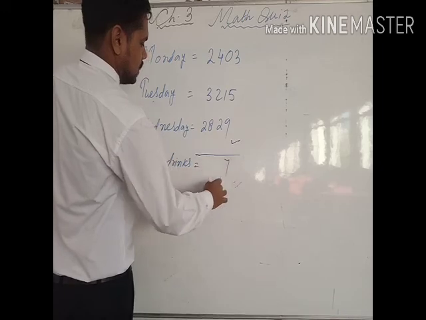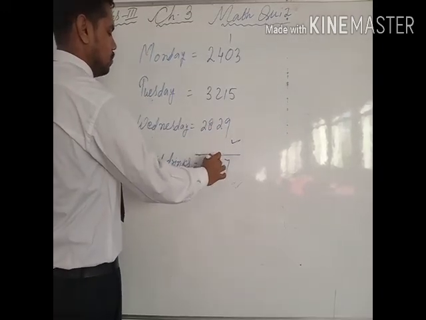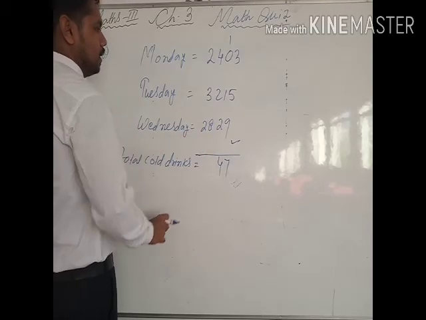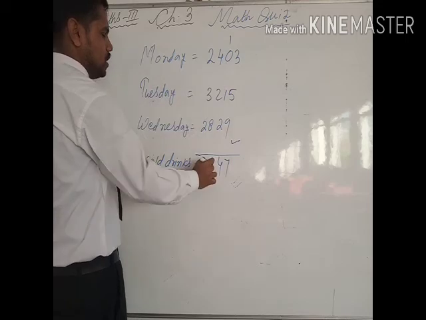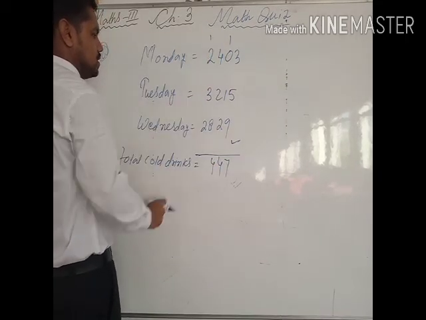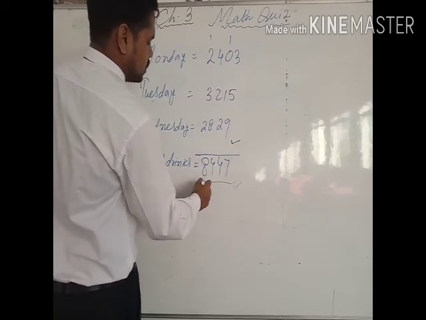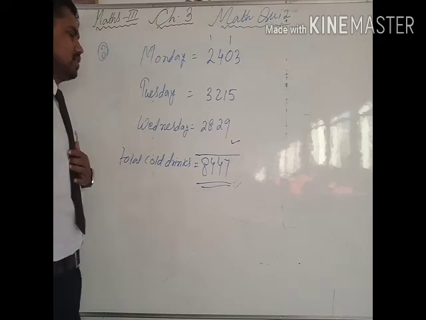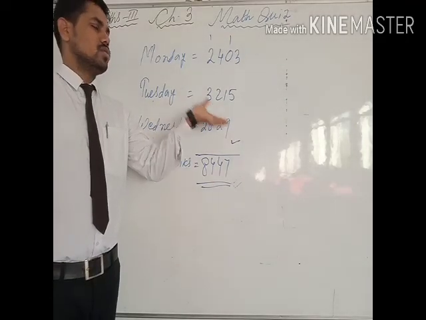So 7, 1 carry. 1 plus 1 is 2, 2 plus 2 is 4. Now 8 plus 2 is 10, 10 plus 4 is 14, so 4, then 1 carry. 3 plus 3 is 6, 6 plus 2 is 8. So 8,447. This much cold drink is selling in these 3 days according to this value. But according to the earlier value, that was the correct answer.